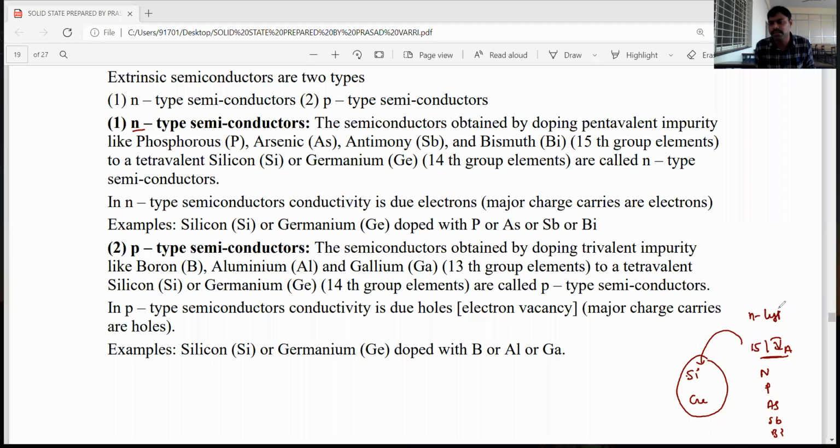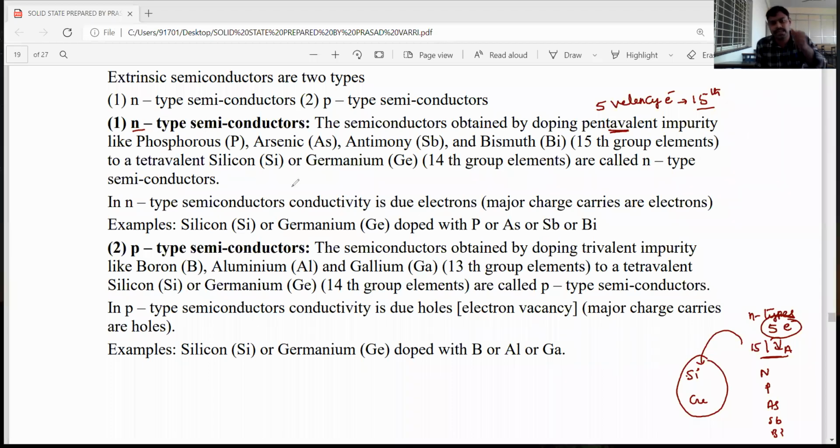The 15th group elements have 5 valence electrons. These are pentavalent impurities, meaning 5 valence electrons are present. Such semiconductors are known as N-type semiconductors.